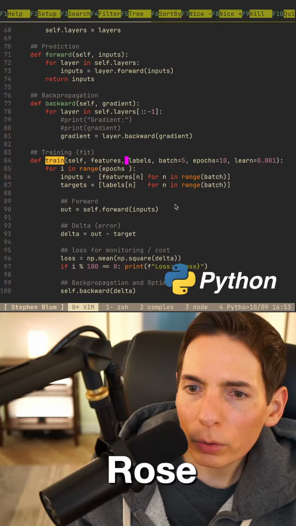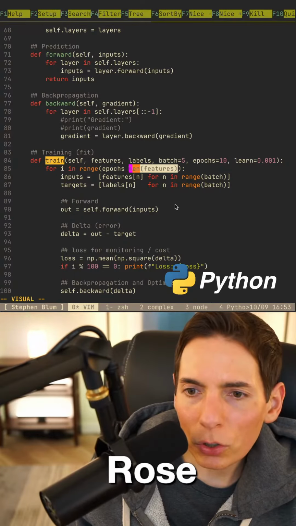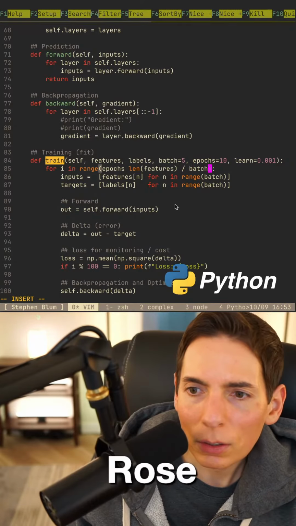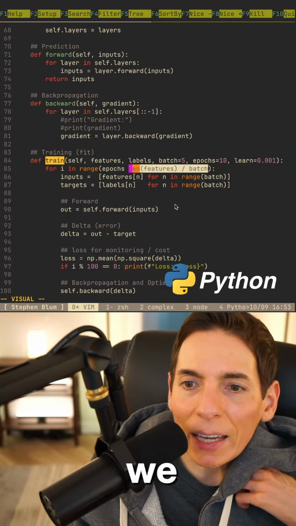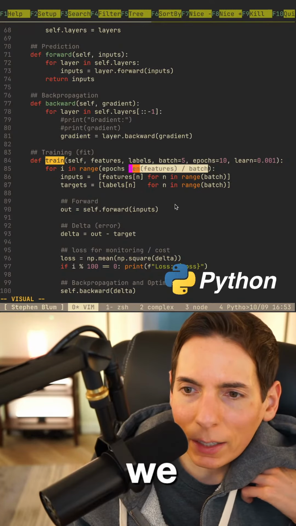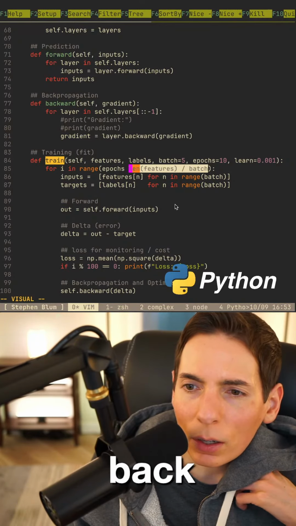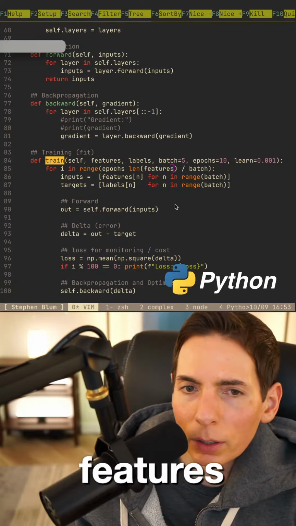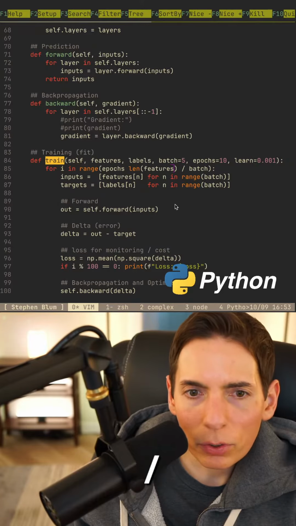All right, so rows. That would be features, which would be length, right? So we do len of features. That's the number of features in the training data set. And then you said divide by batch, so that'll be the batch size, right? But we want like 10 epochs, right? Will that get us 10 epochs? If batch size is 5, but let's say the features is 100, calculator. So 100 divided by 5 would be 20.